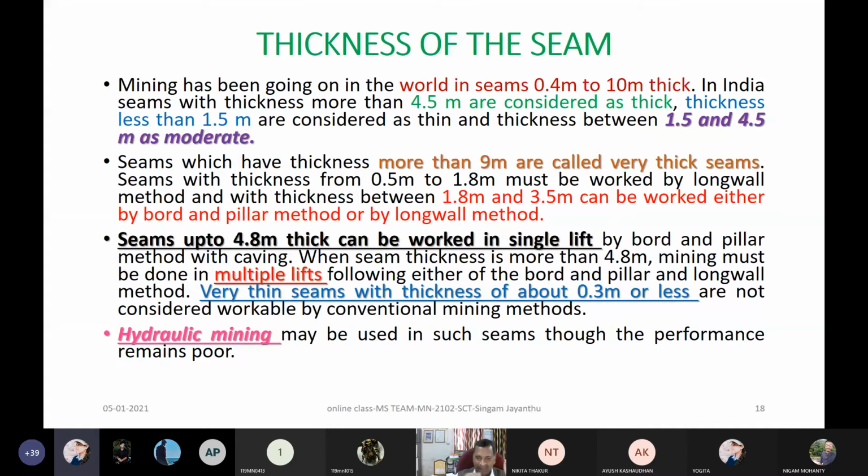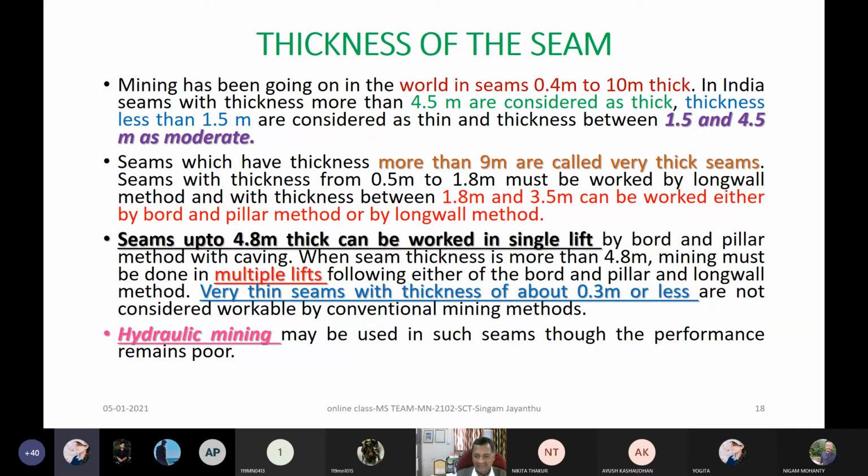Here also you should note down with a red mark, underline, italics, whatever. Why it is in ascending order: you can work under the goaf in caving methods, and you can work over the goaf in stowing methods. But you should not work over the goaf in caving method, or it is very least preferred, unless it is properly stowed or backfilled. Similarly, vice versa, you can think in that way. It is very simple to understand that analogy, that's why I showed you.